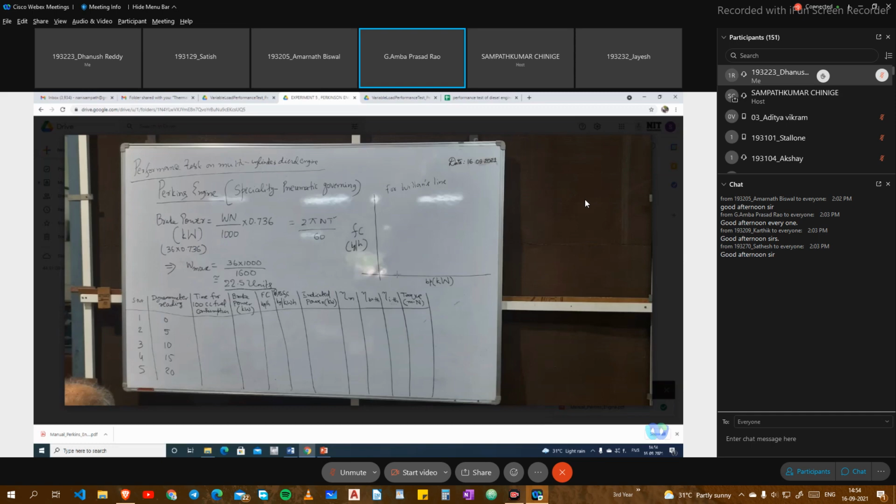The last column is torque. As you know, this is the brake formula, and this can be equated to 2 pi NT by 60, where we also know the brake power is equal to 2 pi NT by 60. Because we know everything on the left side except this T, from this we can get the value of torque corresponding to each load reading. So we can draw various performance characteristics and compare the values.